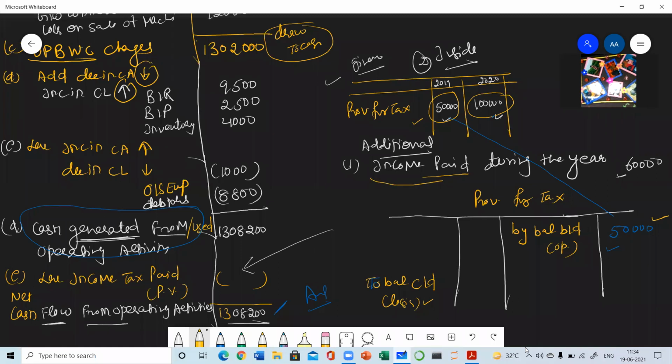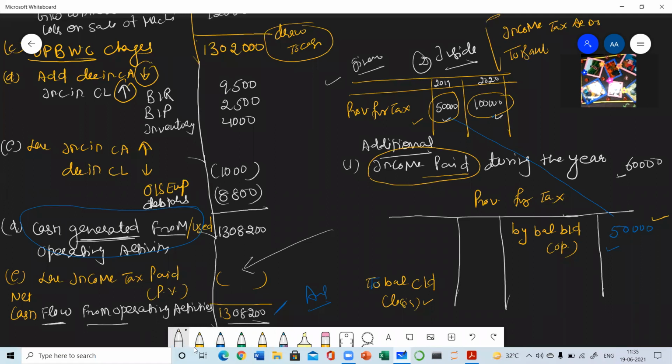So which account will be debited? The income tax account will be debited. Whenever the taxes are paid, income tax account is debited to bank. This journal entry will be done when the company makes the payment of tax.